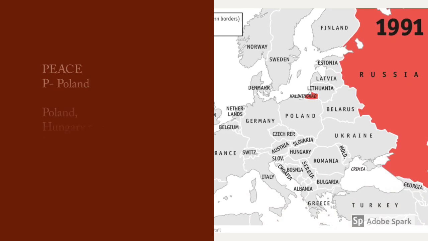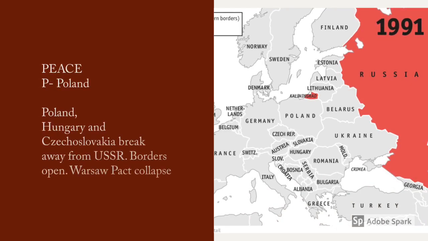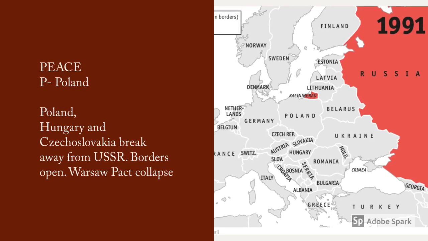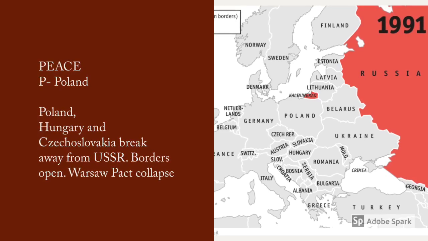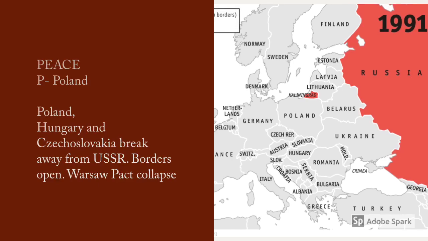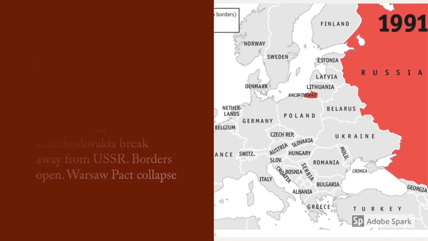P stands for Poland. Czechoslovakia, Poland and Hungary all begin to install non-communist governments. First it is Czechoslovakia with the Velvet Revolution, followed by Poland with the Solidarity Movement. All of this leads to borders opening all across eastern Germany, and without any cohesion, the Warsaw Pact collapses.